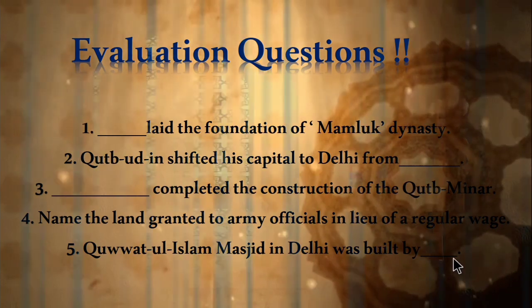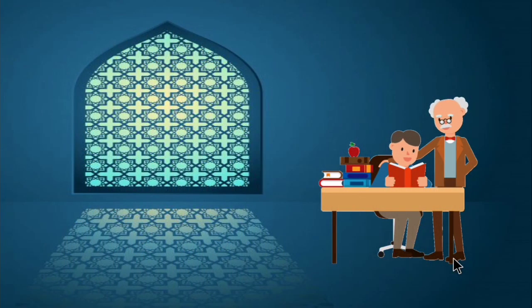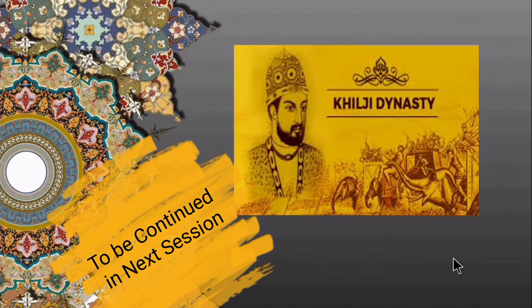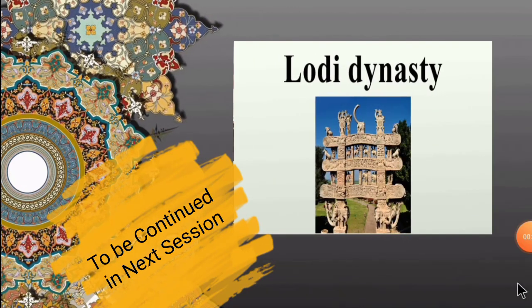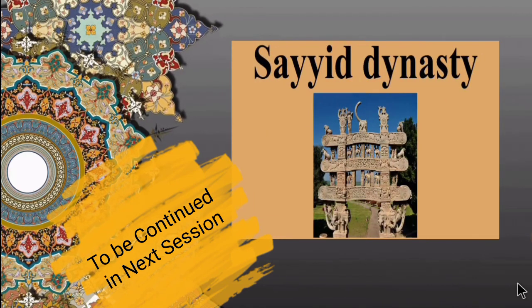Children, try to answer all these questions in the notebook which you are maintaining for social science. In the next video, we will see the Khalji dynasty, the Tughlaq dynasty, Lodi dynasty and Sayyid dynasty. Thank you.